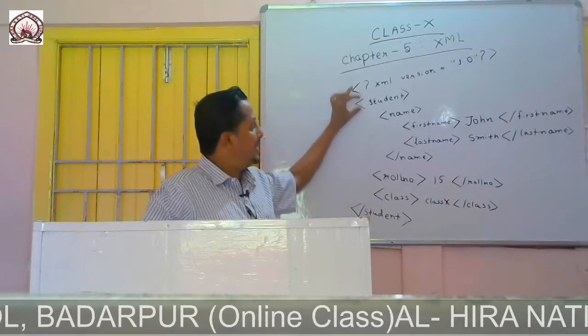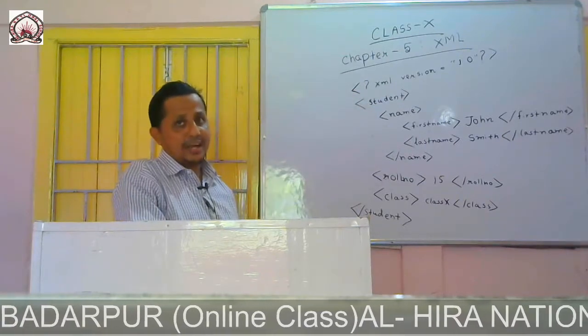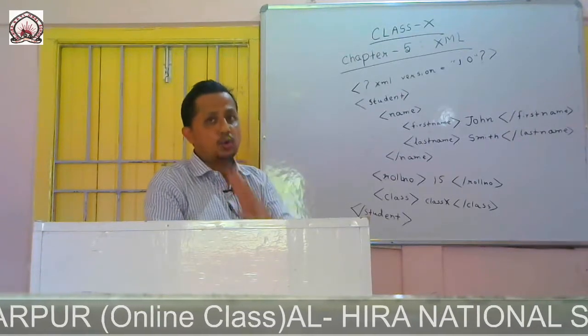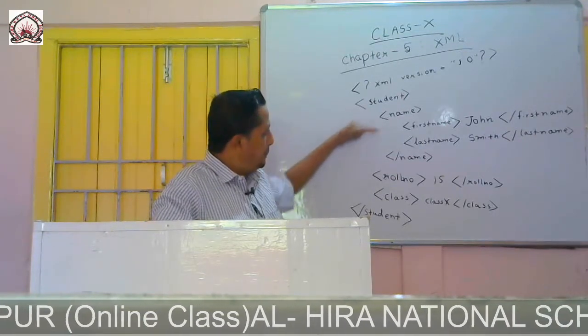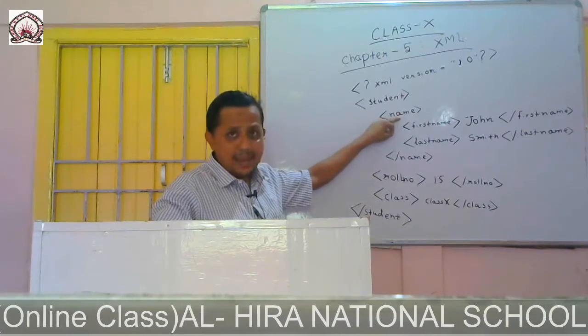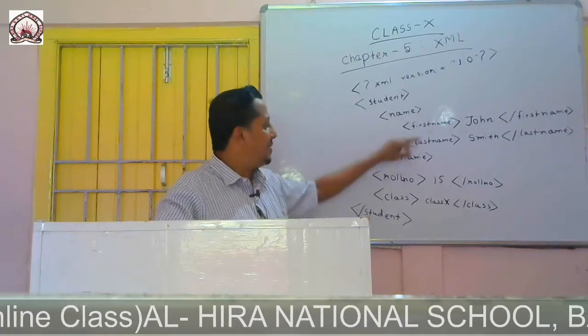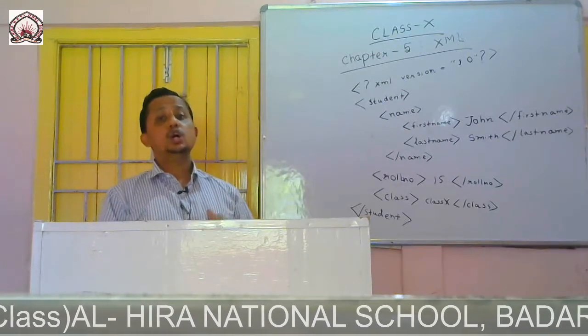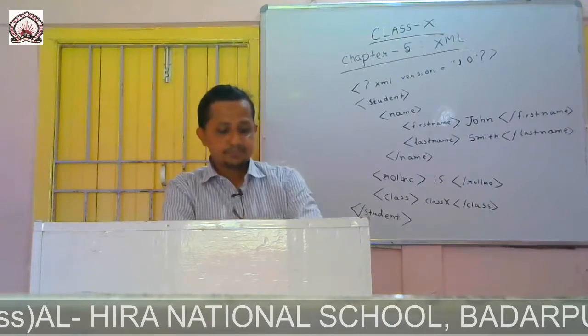So here the student is the root, and there are 3 children under root: name, roll number and class. Now the name has another 2 subchildren, first name and last name. This is how we draw a tree structure.